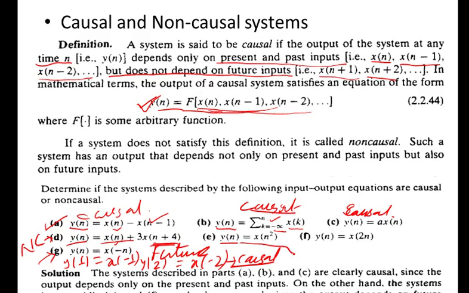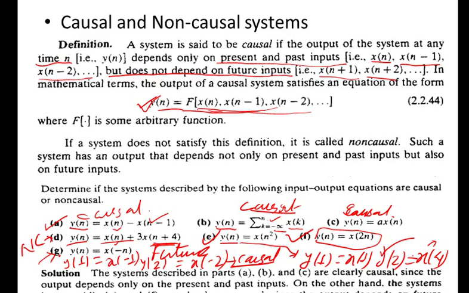What about this case? In this case, y at 1 depends on x at 1. What about y at 2? It depends on x at 4. So this is non-causal, because I am at instant 2 and I need input at instant 4. So this is the future input. So this is non-causal. Same here also. So these are non-causal systems, and all the first three are causal systems. So hope you understand the causal and non-causal systems.